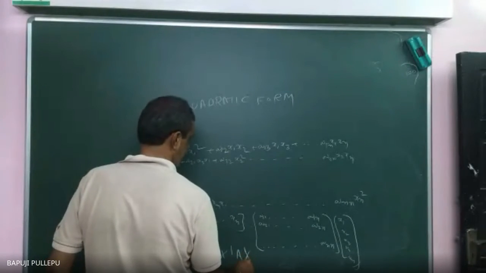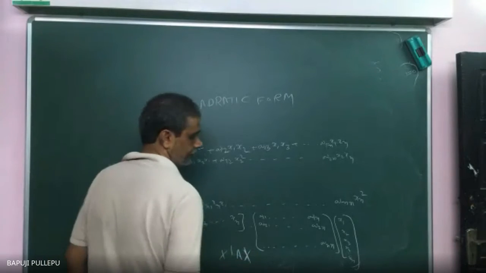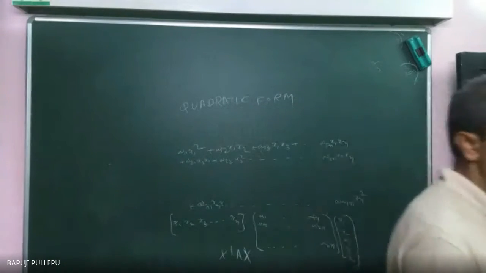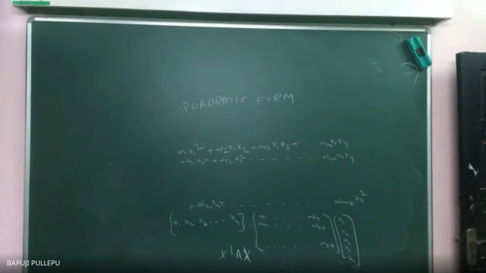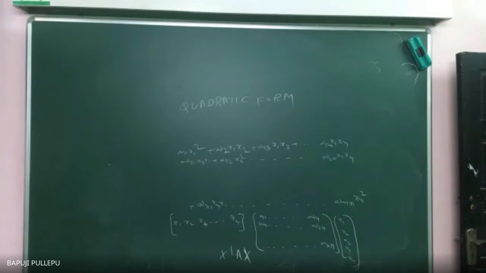Sorry, x dash ax. Sir, A12 is what? X1, x2. A21 is what? X2, x1. There also x1, x2, there also x2, x1. So same coefficients are same or not? I am asking. So coefficients are not same. Same thing only you will get.